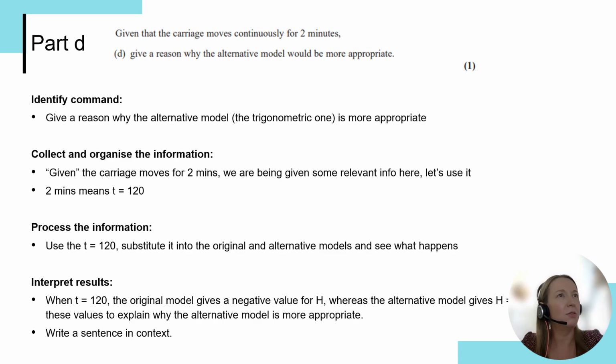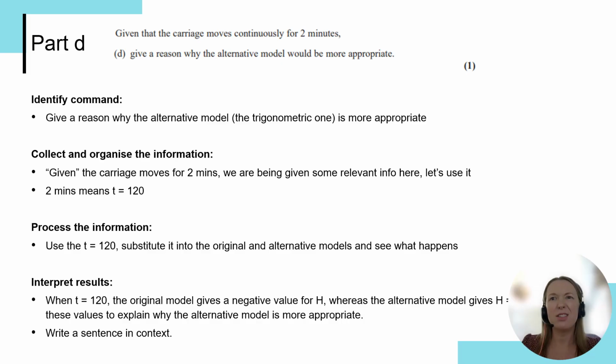So let's collect and organise the information. Given that the carriage moves for 2 minutes, so we're being given some relevant information here. Let's use it. So that 2 minutes means that t would be 120. So let's process that now. We can use that t equals 120 and substitute it into the original and the alternative models that we'd already worked out in parts A and C, and see what happens.